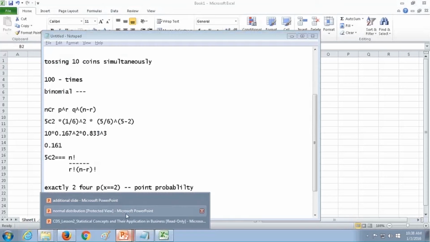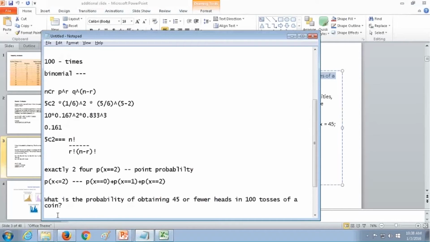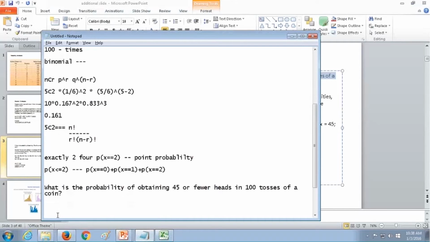I'll also copy this question. In this question, what is the formula that I should put here? First consider exactly 45 hits. Just tell me the point probability of exactly 45 hits. Okay, 0.048. So I'll also check it once.